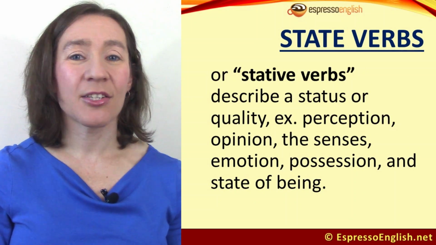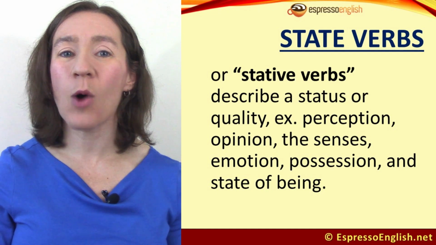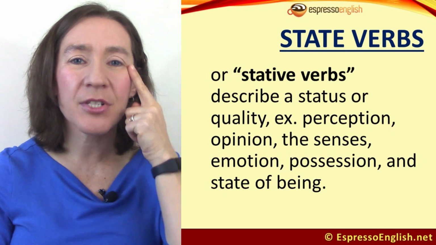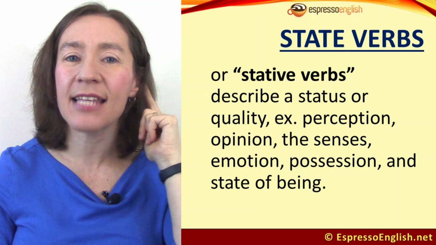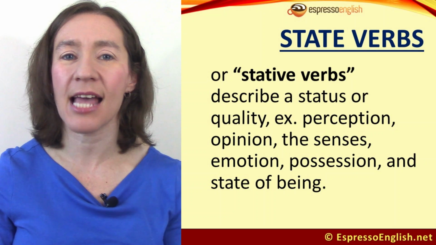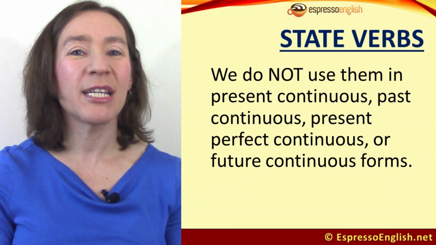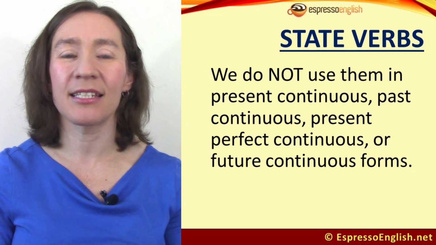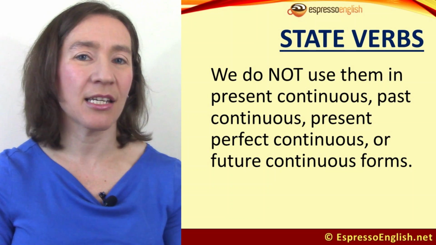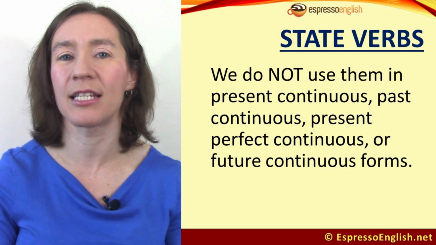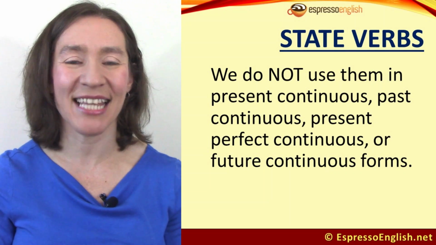State verbs describe a status or quality of something, not an action. Verbs of perception, opinion, the senses, emotion, possession, and state of being are often stative verbs. We do not use state verbs in continuous verb tenses like present continuous, past continuous, present perfect continuous, or future continuous forms. Let's look at some examples.